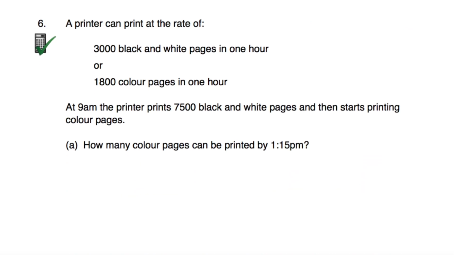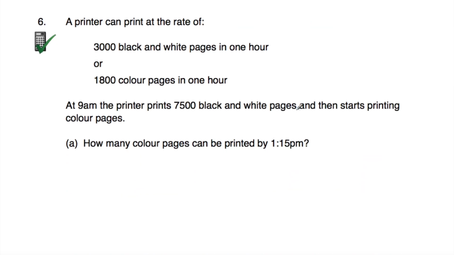Okay, let's have a look at our next question, question number 6. So question number 6 says, a printer can print at a rate of 3,000 black and white pages in an hour or 1,800 colour pages in an hour. And at 9 AM, the printer prints 7,800 black and white pages and then starts printing colour pages. And part A says, how many colour pages can be printed by 1:15 PM?